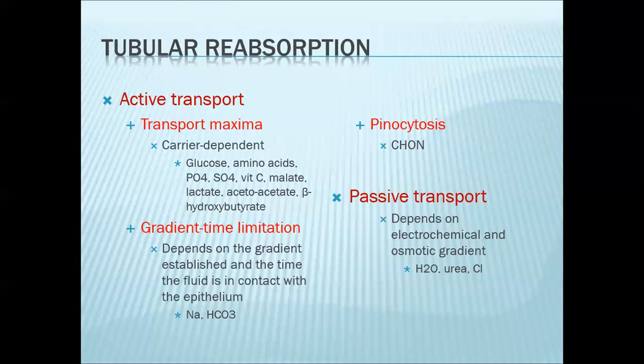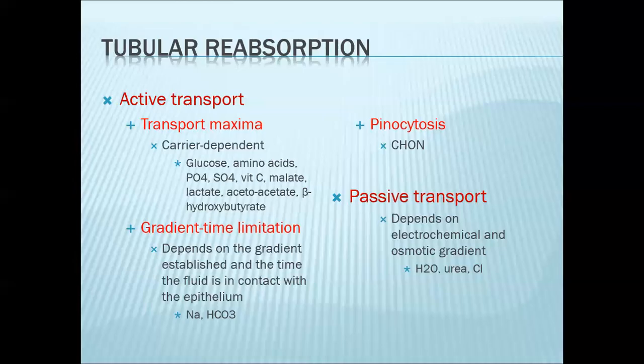Recall that the filtrate is always in contact with your tubular cells. Now, sodium and bicarb are handled via gradient time limitation. You have two factors that will determine the rate of transport. First, you have the gradient established. Of course, the higher the gradient, the faster the rate of reabsorption. For example, if the filtered load of sodium is high compared to the sodium found inside your tubular cell, then the rate of reabsorption increases.